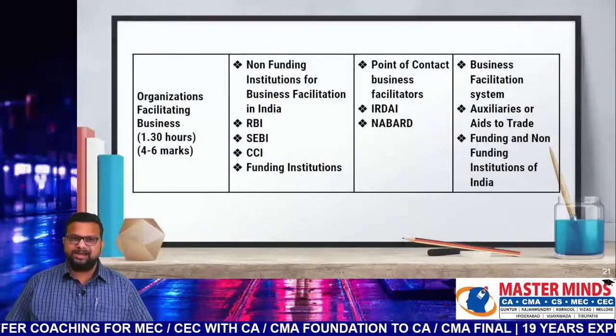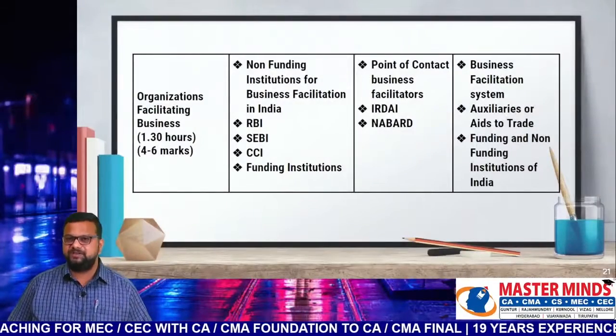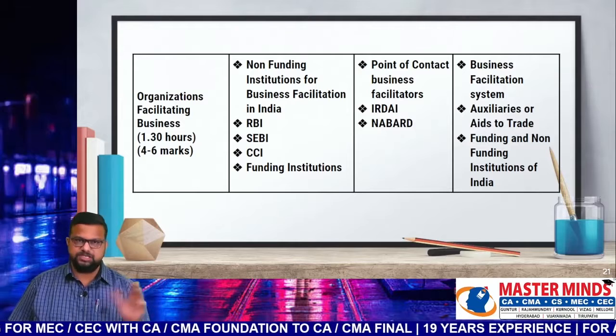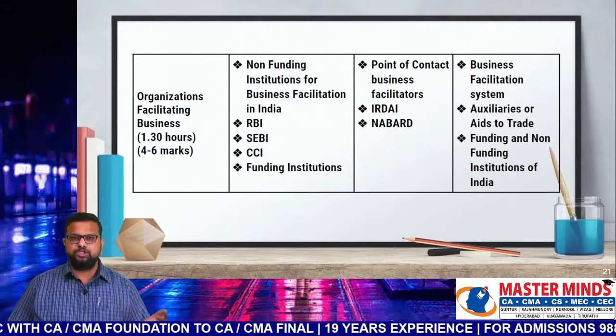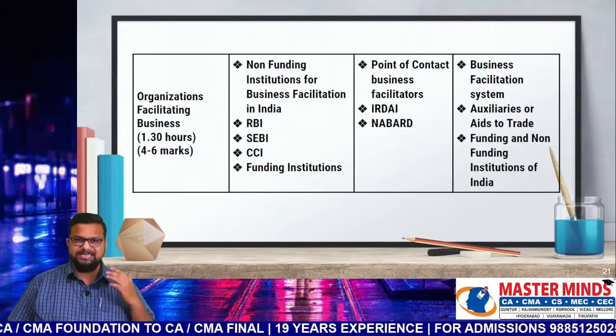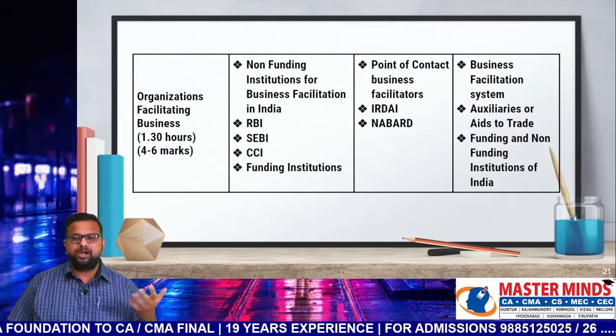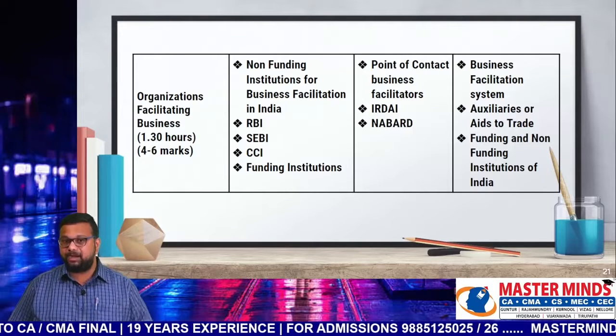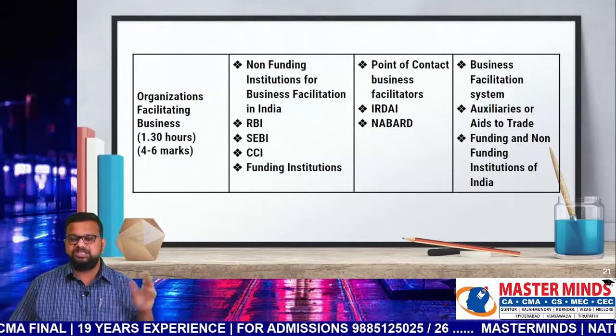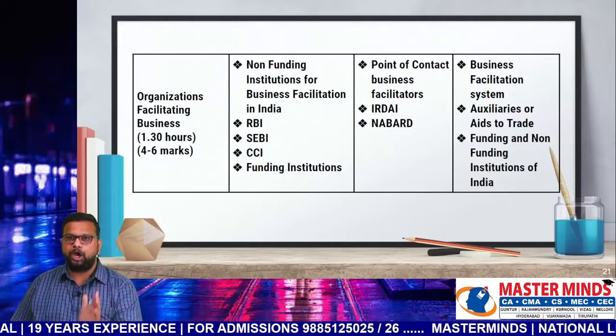The fourth chapter, organizations facilitating business. 1.5 hours is sufficient for revising this chapter. Weightage is 4 to 6 marks. So what are the first priority topics in this chapter? Non-funding institutions of business facilitation in India: RBI, SEBI, CCI, and funding institutions. What are the second priority items? Point of contact business facilitators, IRDAI and NABARD. Apart from these 2, whatever topics are left in this chapter have been classified as third priority items.